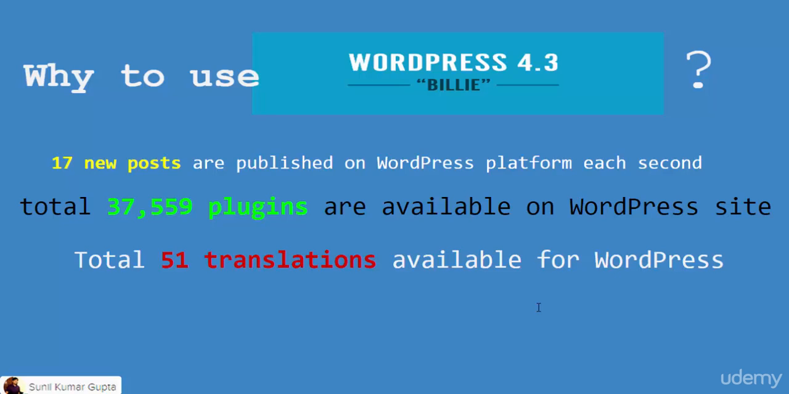We are going to use the latest WordPress version 4.3 for this course, and we are going to create awesome websites using it. We start with the basics of WordPress: how we can install it, how we can create a post and pages, a basic website, and then we move on to create a beautiful business website, a personal website, all those things. So let's get started.